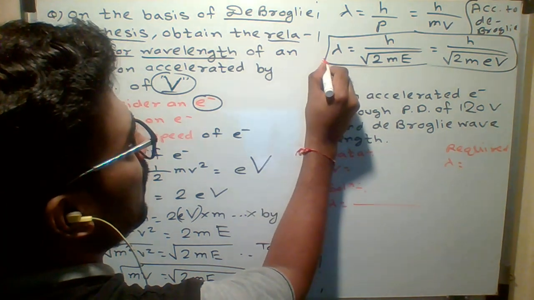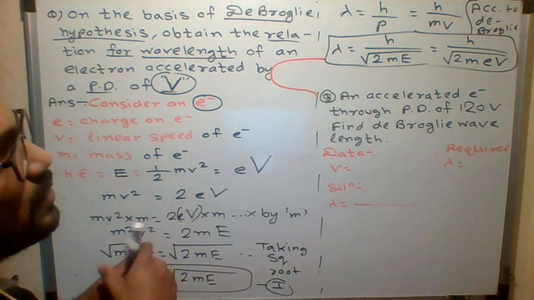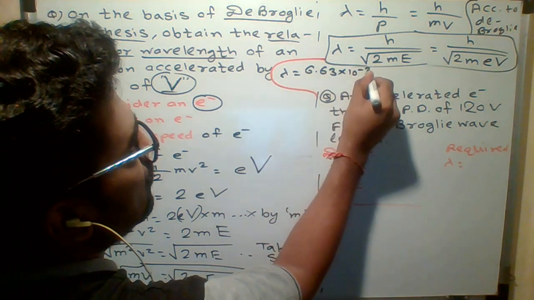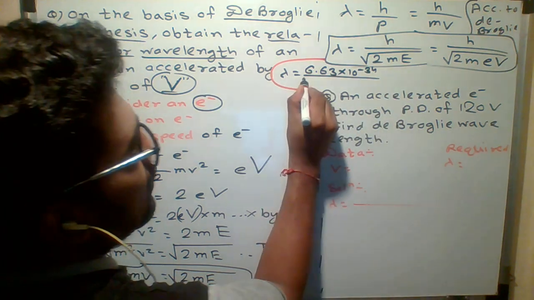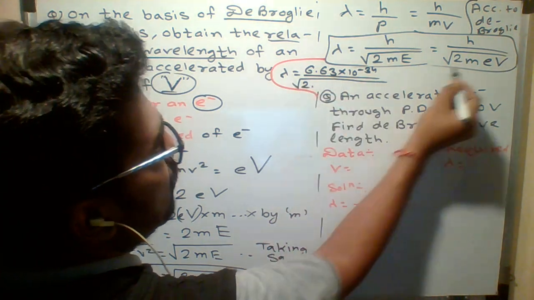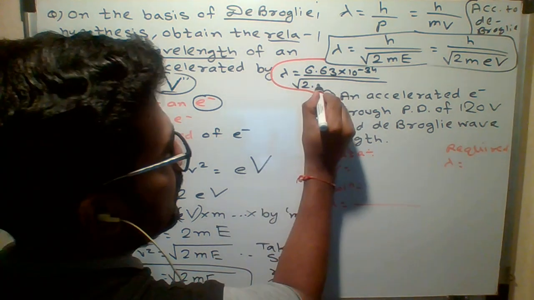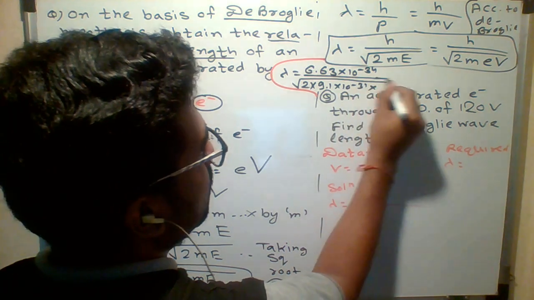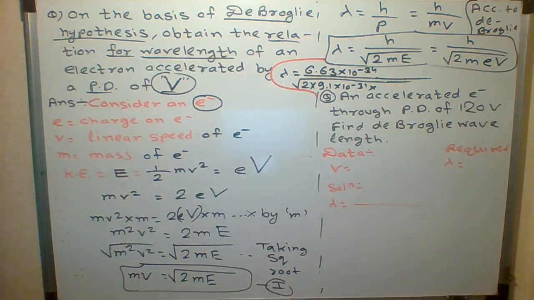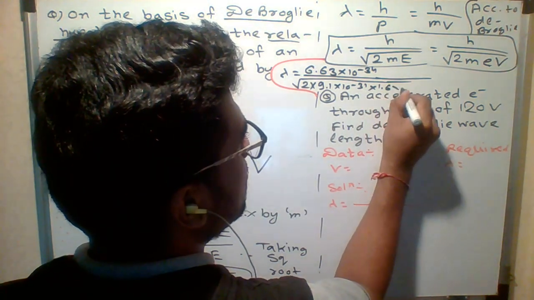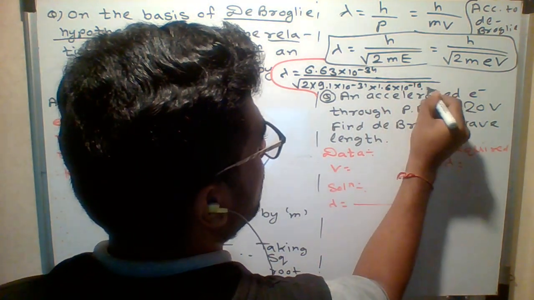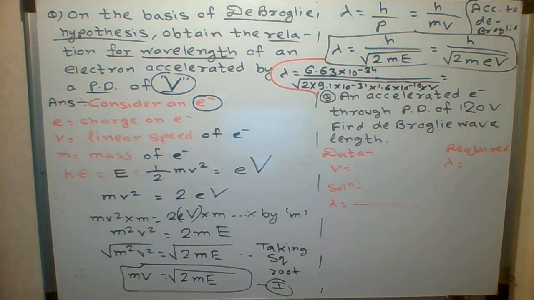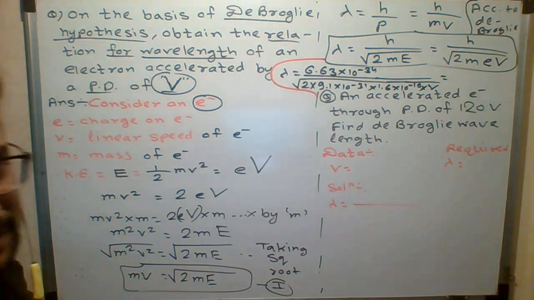So let me put the value here. h is 6.63 into 10 raised to minus 34 joule second, under root of 2 times mass of electron, which is 9.1 into 10 raised to minus 31, multiplied by charge on electron, 1.6 into 10 raised to minus 19, and multiplied by this capital V. I don't want to ask you to simplify, because it's a standard value.